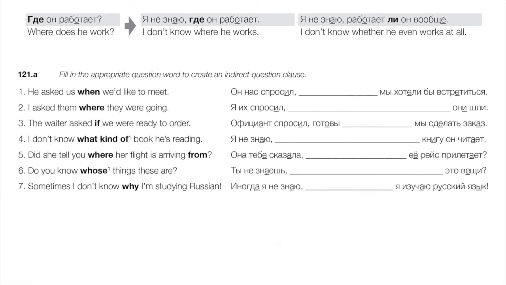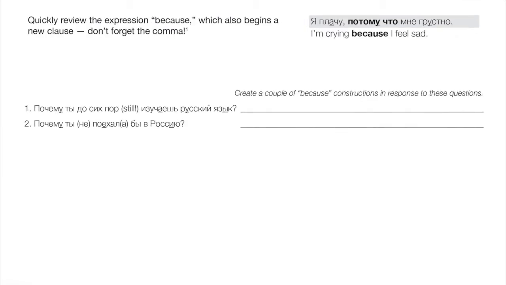Those examples are very simple because, with the exception of those two adjectives, we're just plugging in the question word and we don't really need to think about a whole lot of grammar there. Let's review another quick thing that people confuse quite often. They often say something like почему что, where they get this very common conjunction confused. Потому что means because. So typically we would put the period and then потому что, beginning our subordinate clause and then the rest of the clause. Я плачу, потому что мне грустно.